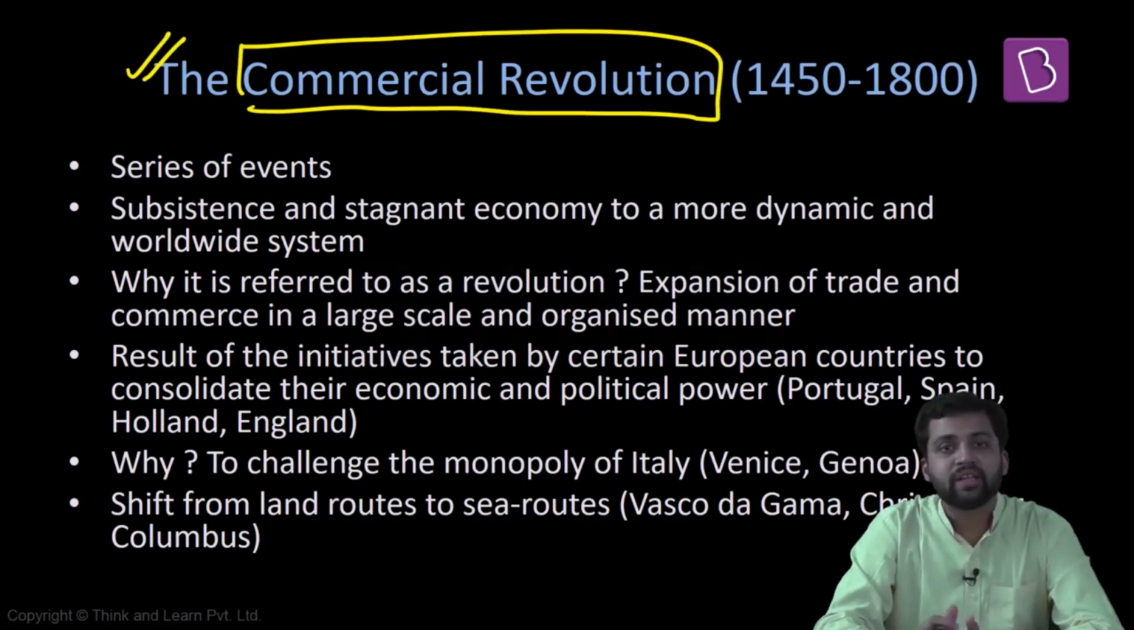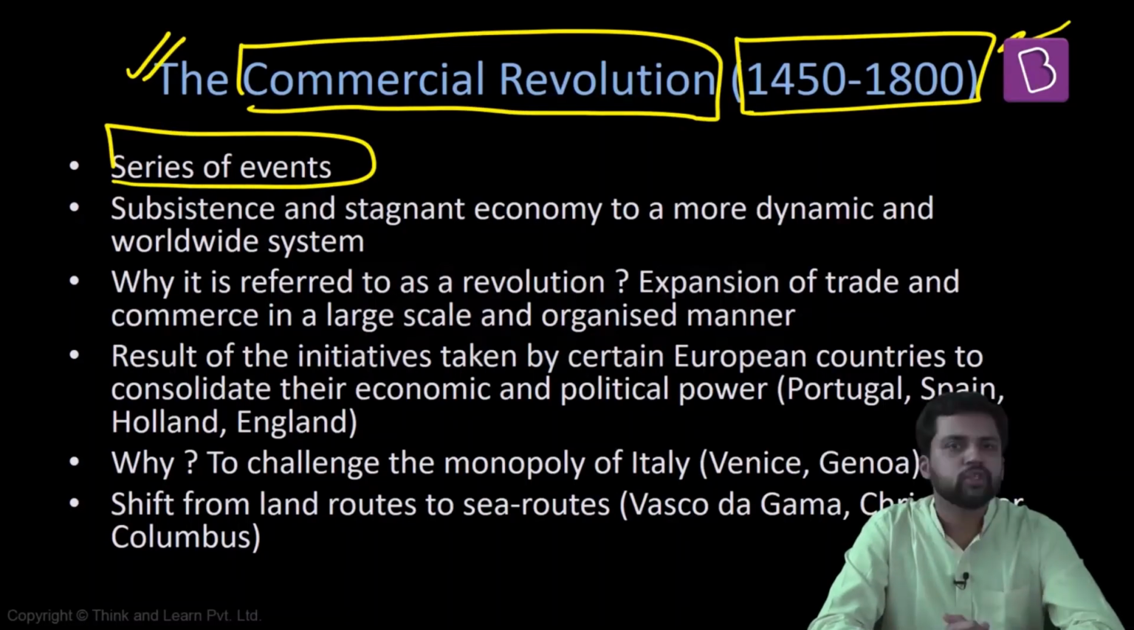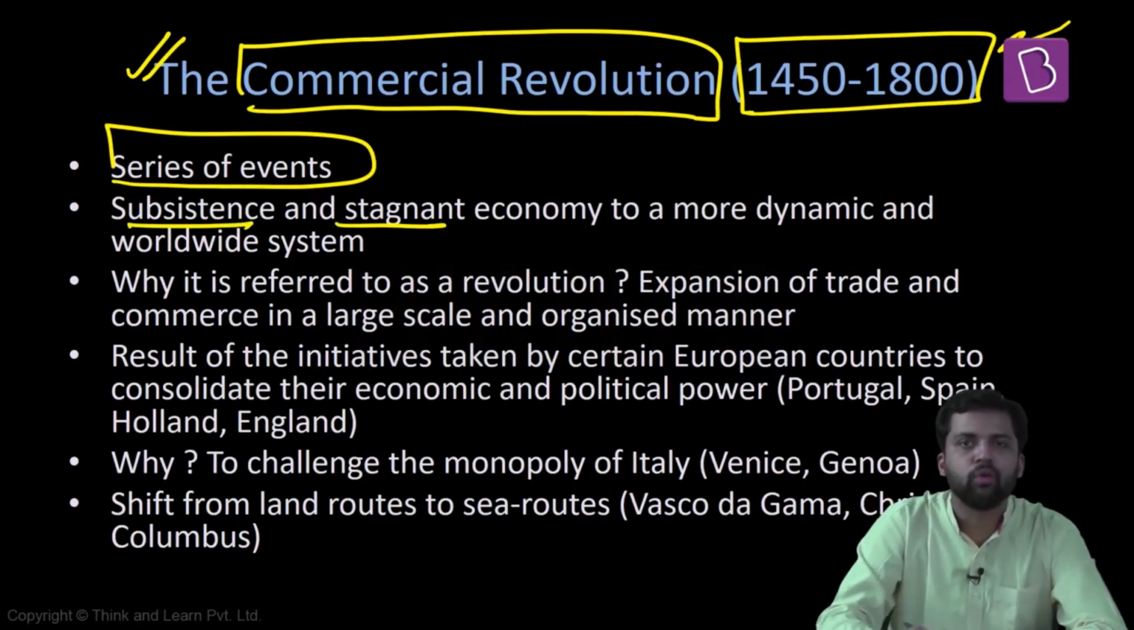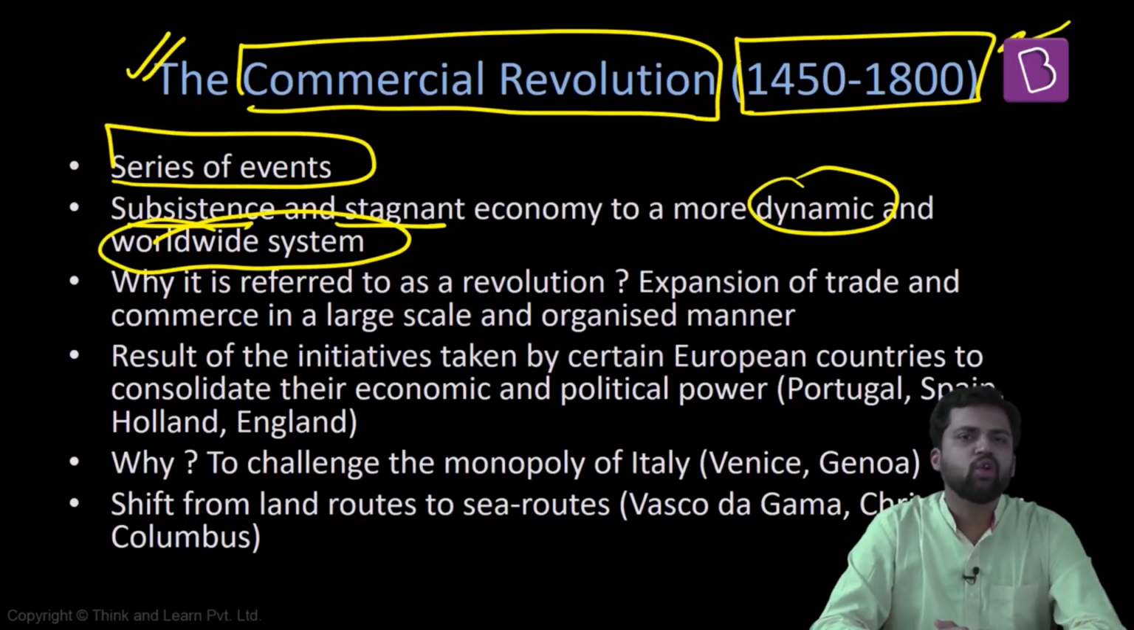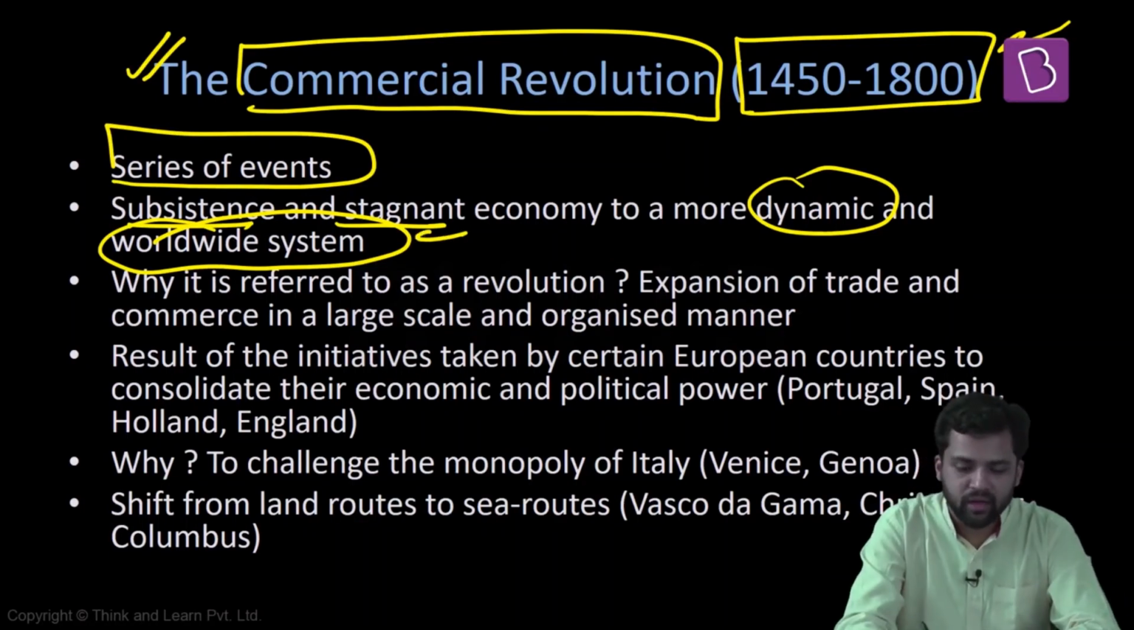Now, this particular event, rather a series of events, spanned a period of around 350 years. So commercial revolution is referring to a series of events. And what are these events doing? They're basically converting a stagnant, subsistence-based economy to a more dynamic and worldwide economic system. Previously, the economy was for subsistence. You are just focusing on your daily requirements. But now it has become much more than that. It has become very dynamic. And different parts of the world are now getting connected. It has become a worldwide system.